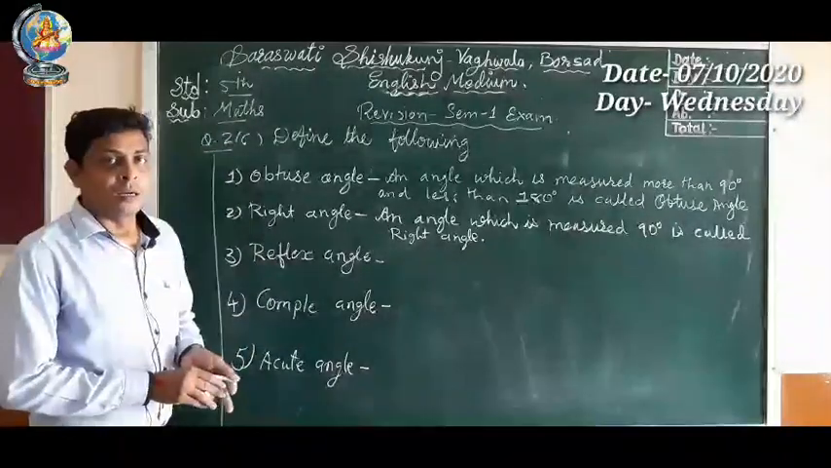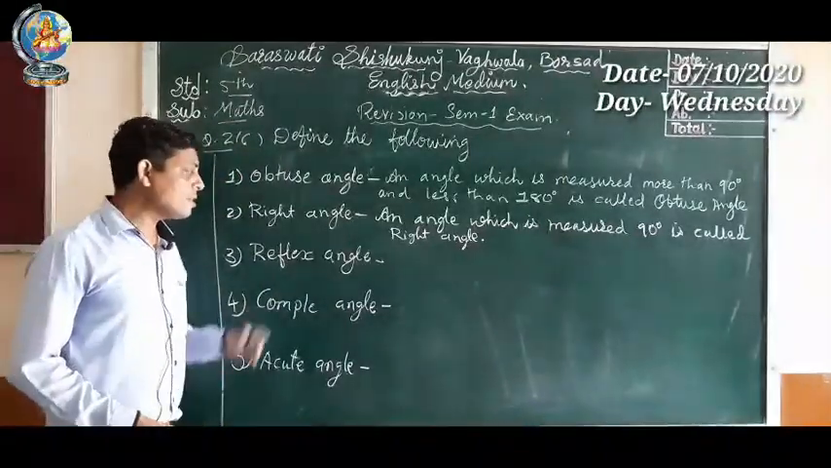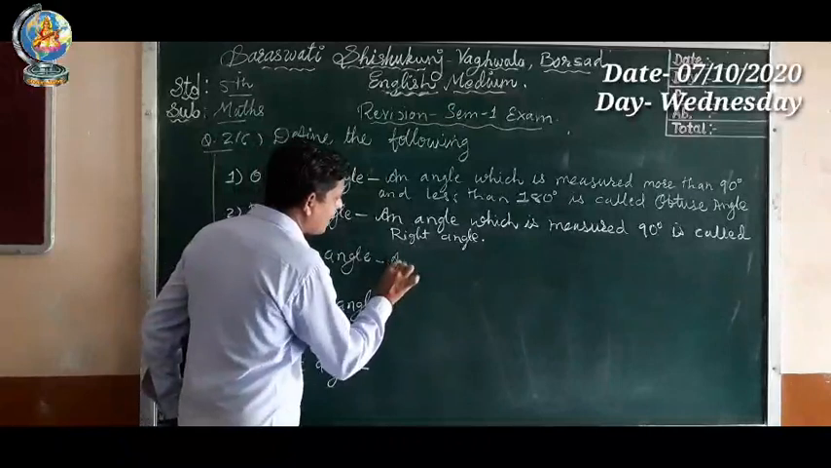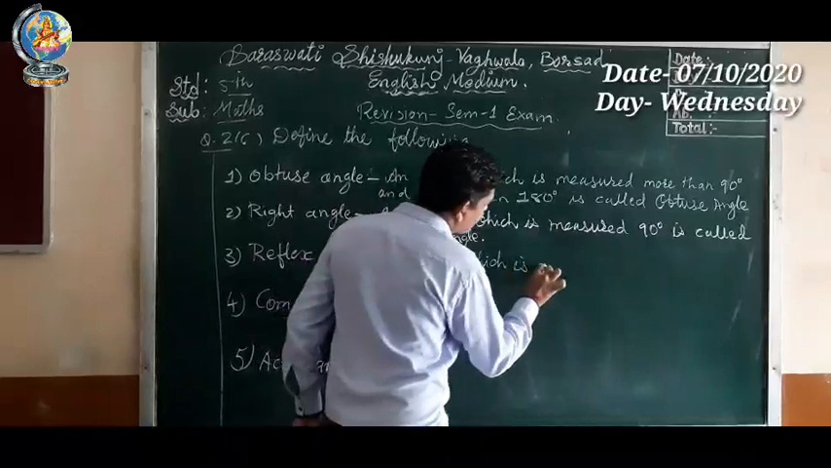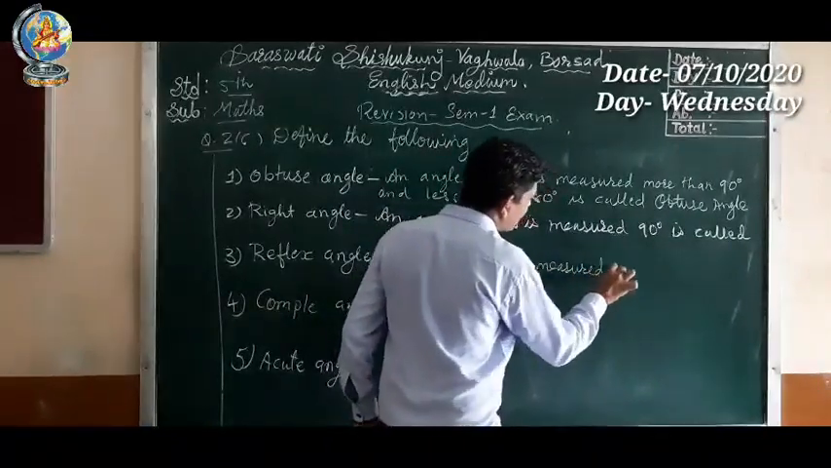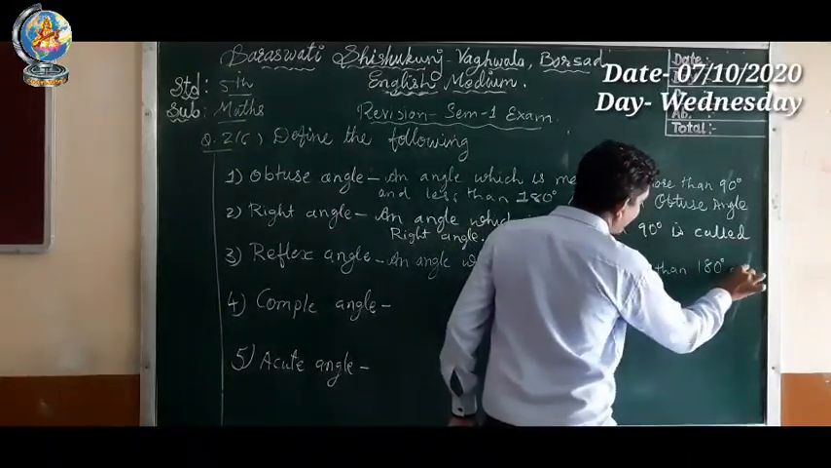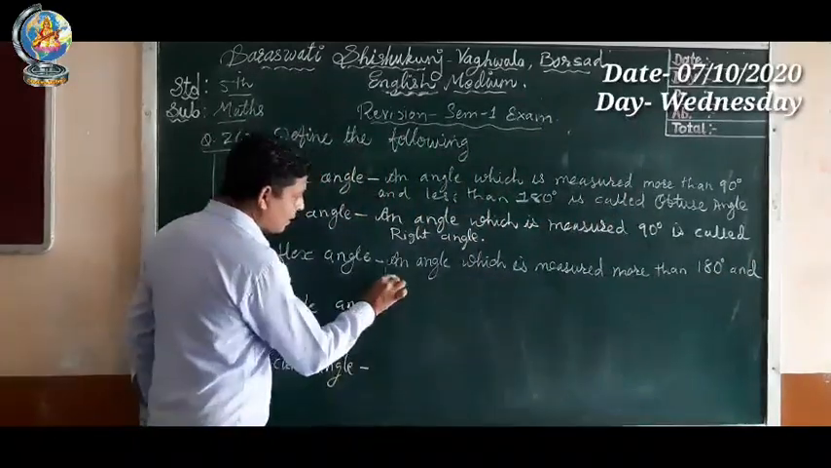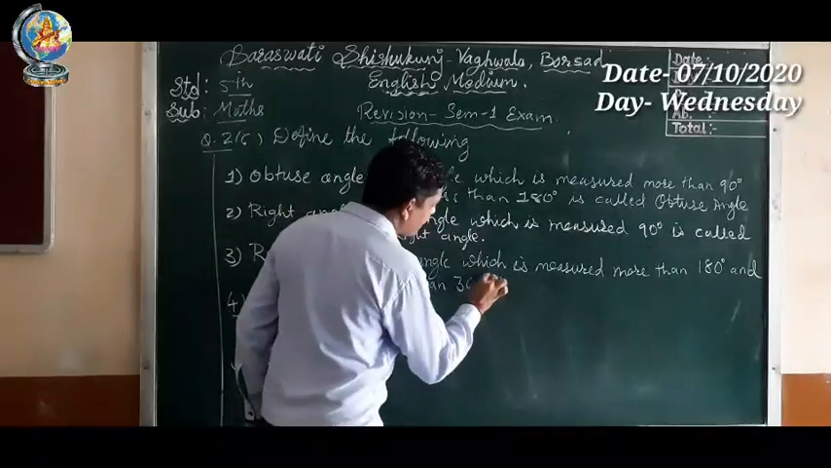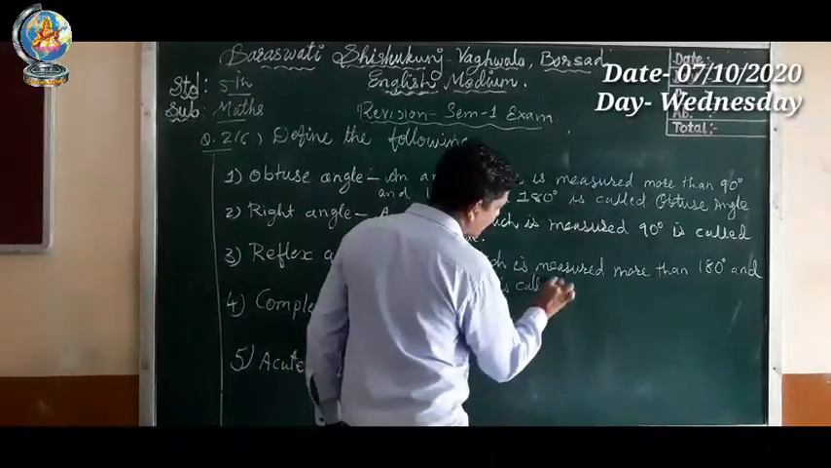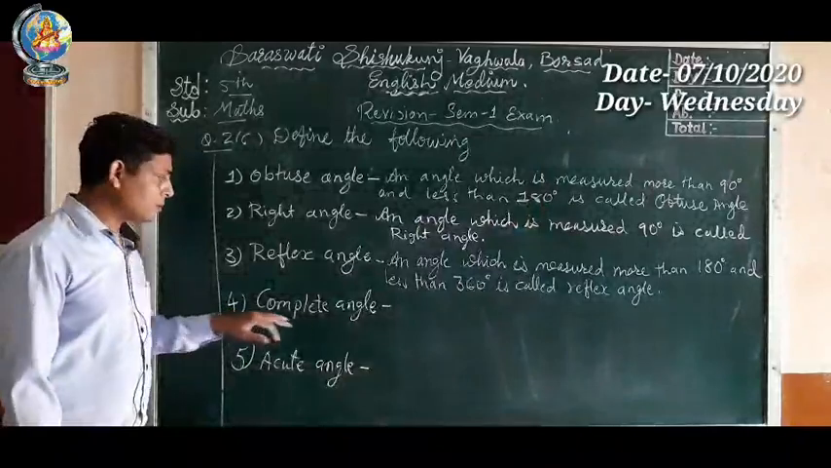Third one, reflex angle. Reflex angle means an angle which is measured more than 180 and less than 360 degree is called a reflex angle. So let's write: an angle which is measured more than 180 degree and less than 360 degree is called reflex angle.